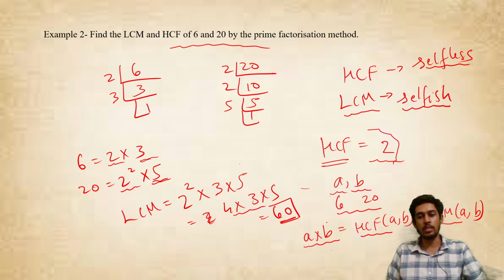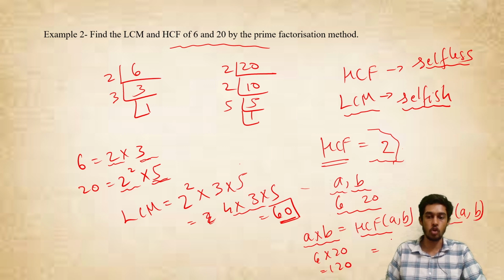So let us verify this for this question. Here A we have taken as 6 and B we have taken as 20. So A into B is how much? 120. Now let us also see if the HCF and LCM of these two numbers also give us 120 or not. So what is the HCF? HCF is 2, as we found here. And then what is the LCM?